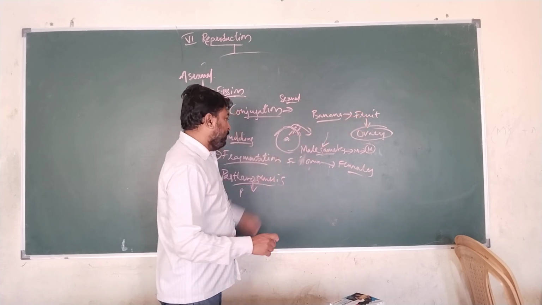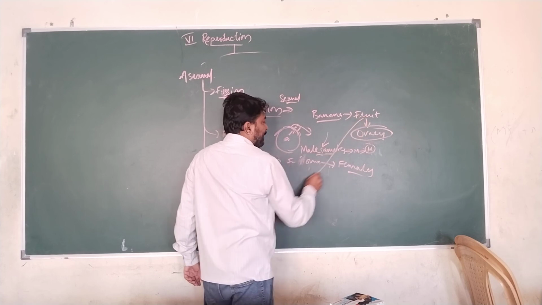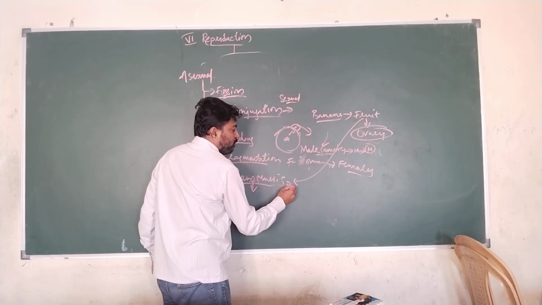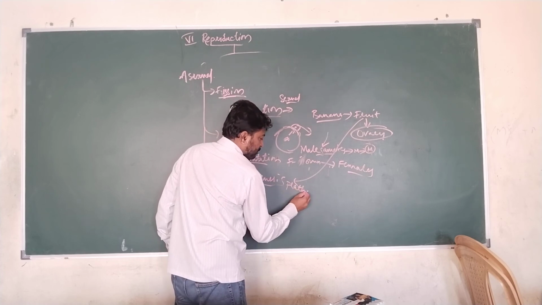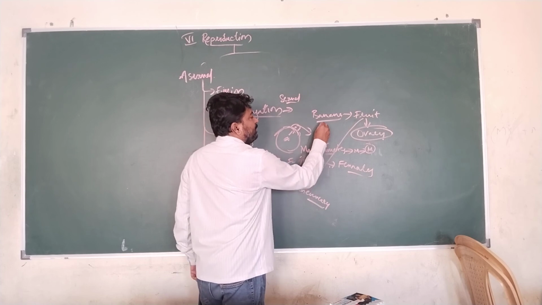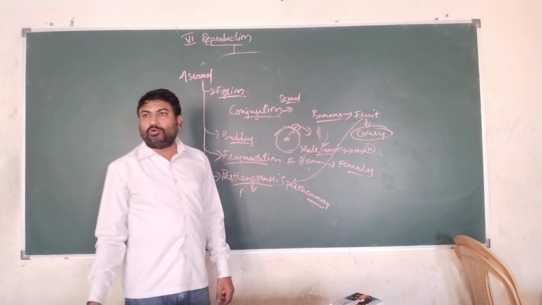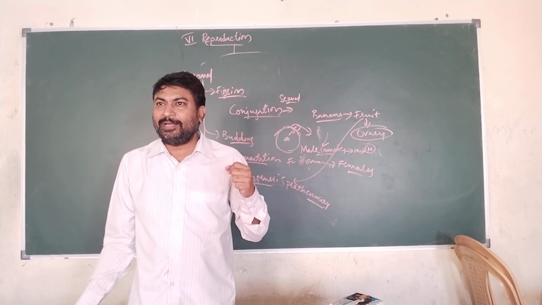This type of development of ovary into fruit without the fusion of male and female gametes is known as parthenocarpy, where seedless fruits will be developed. Have you seen a seed inside a banana?